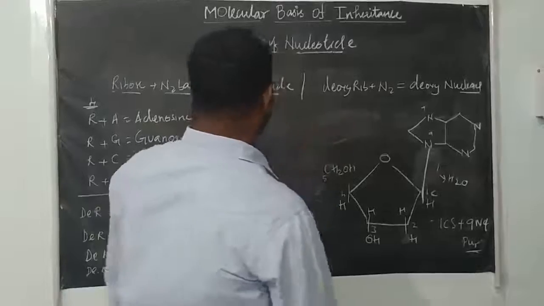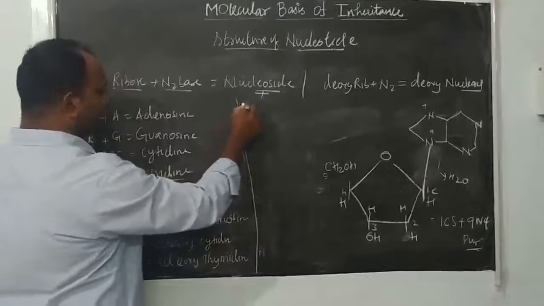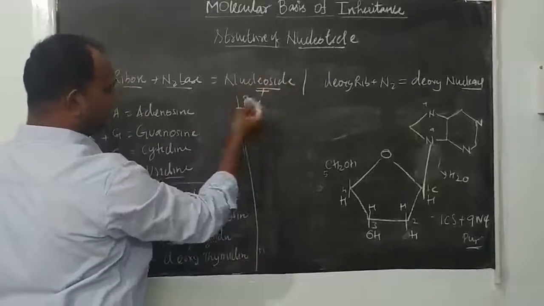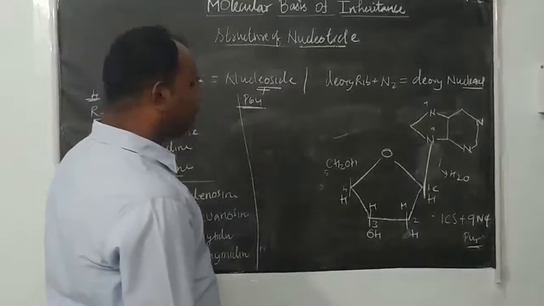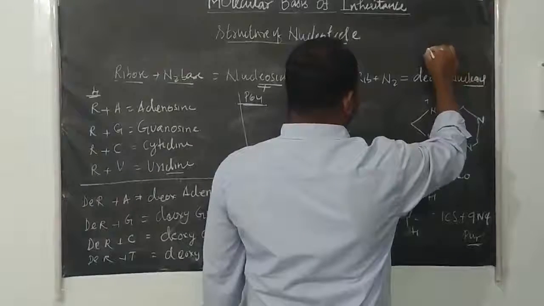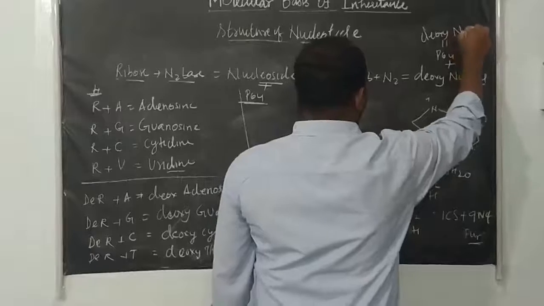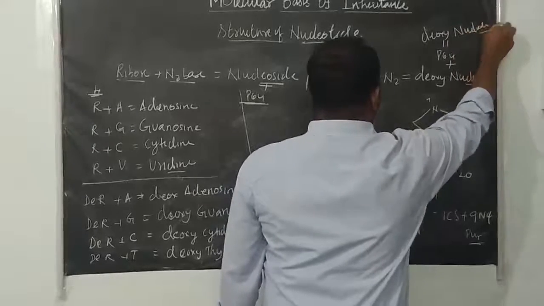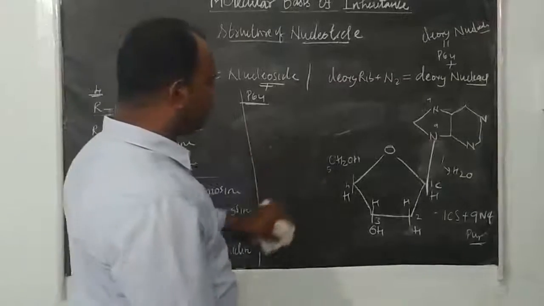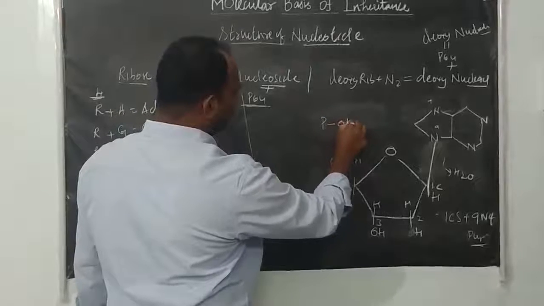So next one, the nucleoside plus phosphate group, you can say nucleotide. So deoxynucleoside plus phosphate together you can say deoxynucleotide, the type of nucleotide found in DNA. So RNA nucleoside plus phosphate, okay. And the phosphate donor is phosphoric acid, right?